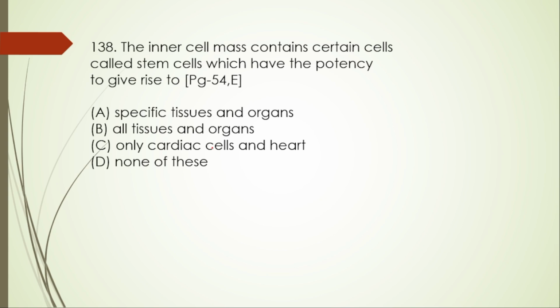Its main function is to serve as a vital link between the developing embryo and the placenta. 138. The inner cell mass contains certain cells called stem cells which have the potency to give rise to A, special tissue and organs, B, all tissues and organs, C, all cardiac cells and heart, D, none of this. So B, that is all tissues and organs.